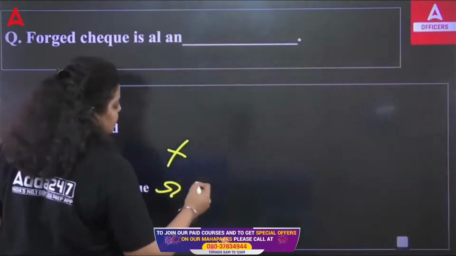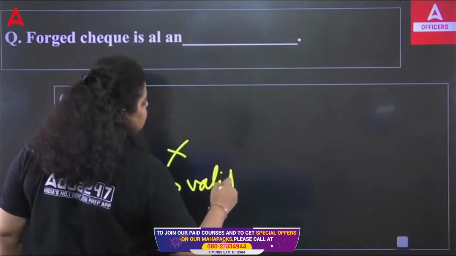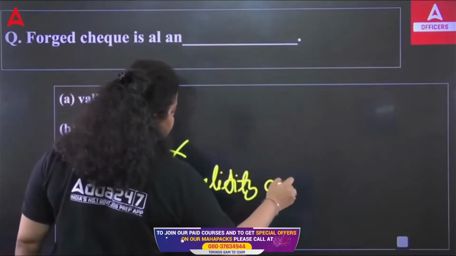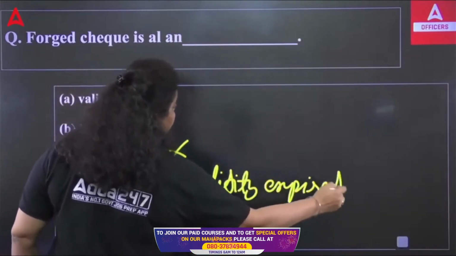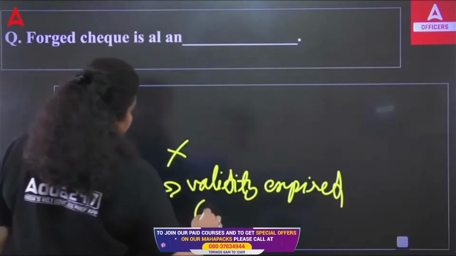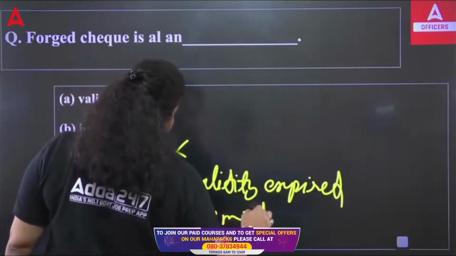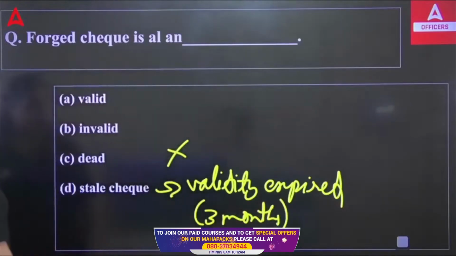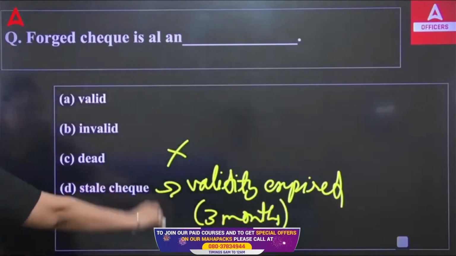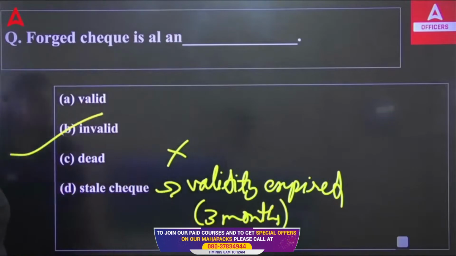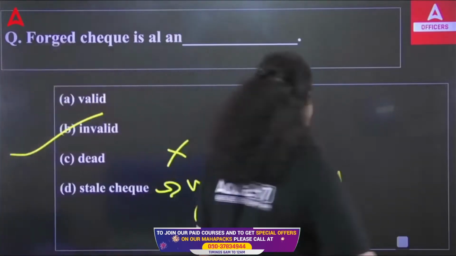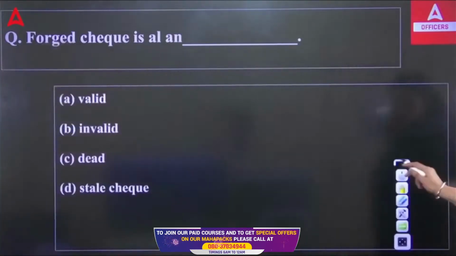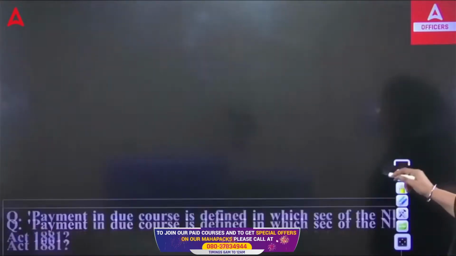A stale check means when the validity of a check is expired. When the validity of a check is expired, that check is known as your stale check. And the validity of a check is 3 months. If this validity expired, then the check will be stale check. So, it can't be the right, it is the invalid. So, forged check is always an invalid check. Right answer will be B.